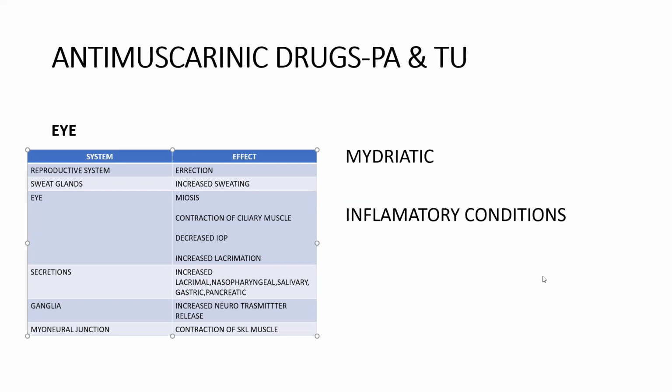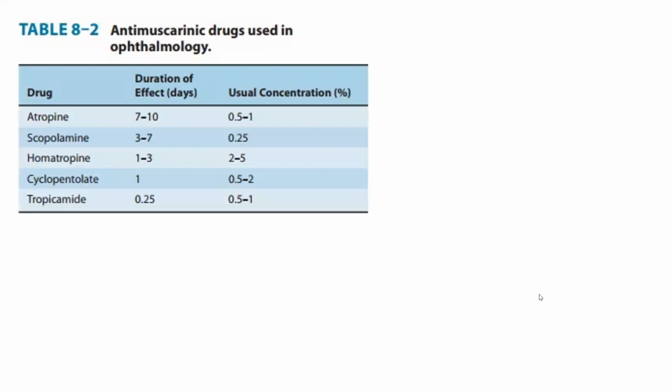Those are the two uses of antimuscarinic drugs as mydriatics, and these are the drugs which we use in ophthalmology: atropine, scopolamine, homatropine, cyclopentolate, and tropicamide. And these are the concentrations of those drugs, and these are the durations of effect of those drugs.